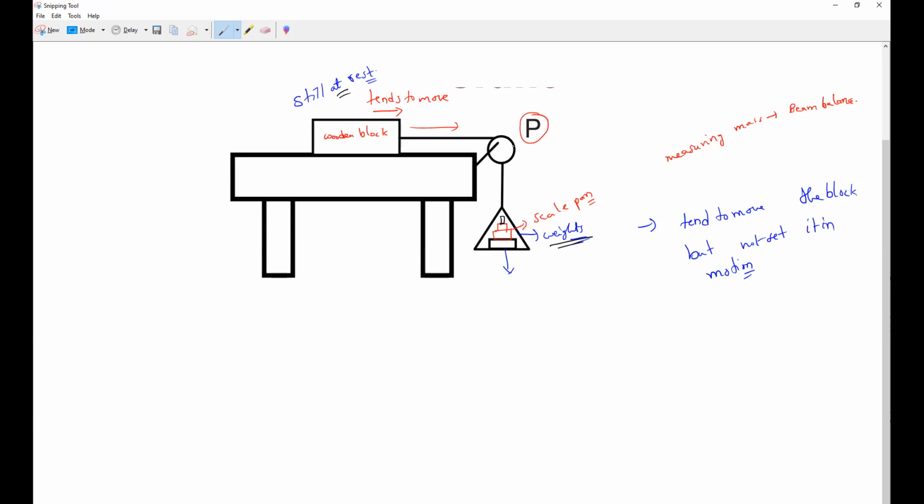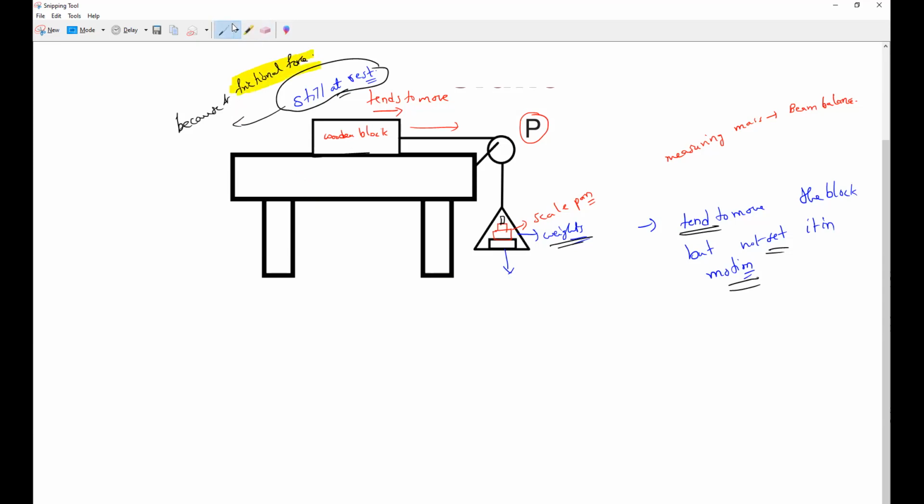Is it okay, guys? Everybody clear what I'm saying? So here a body tends to move, but it is not said to be in motion. Means the body is still at rest. That is because of a force called what force? Static friction. The frictional force which does not allow the body to slide over another. It tends to move, but it is not moving. That is the frictional force we call static friction.